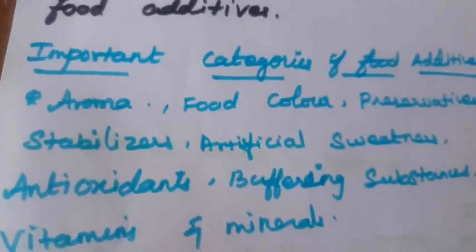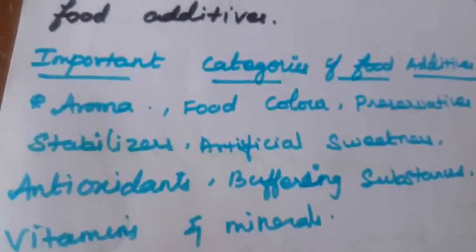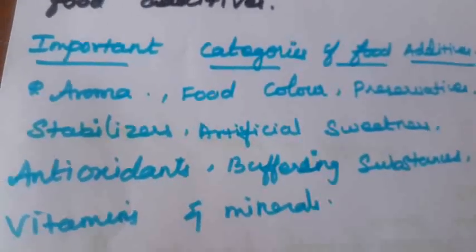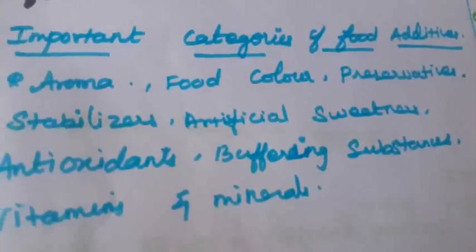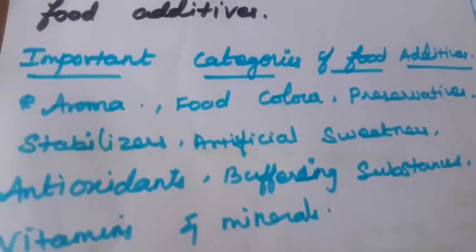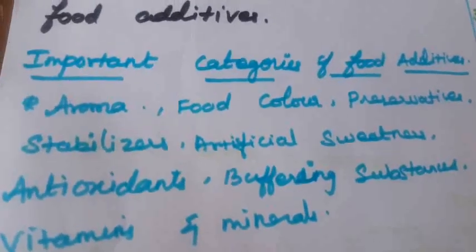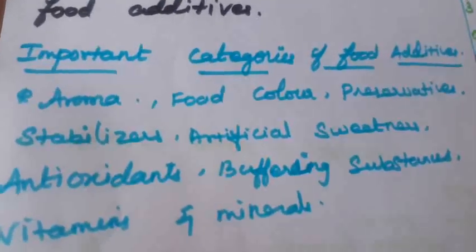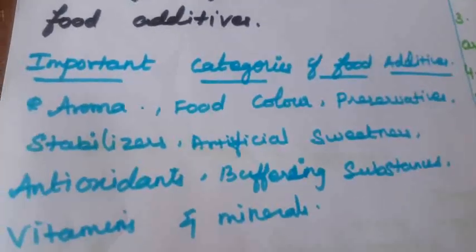And another one is antioxidant. What is meant by antioxidant? Suppose a food item easily oxidizes with its content, so we add an antioxidant. Another one is buffering substance. What is meant by buffering substance? It neutralizes the pH. After some days, the pH value would become either acidic or basic. So it is neutralized, kept as it was when we packed it. We add buffering substances to neutralize the pH.